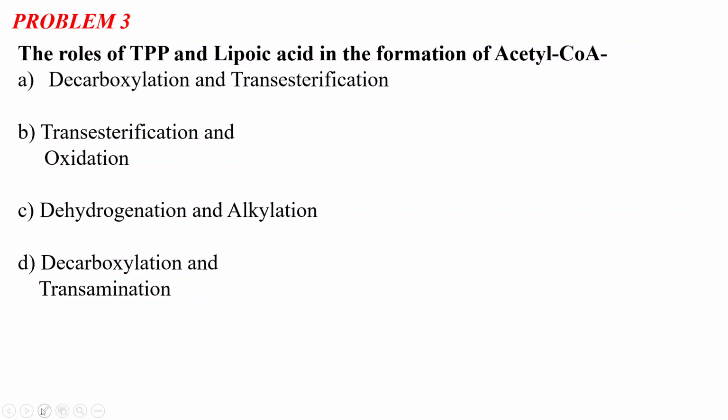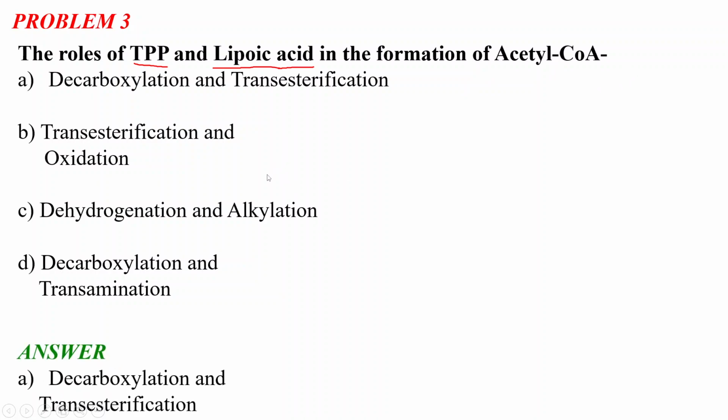In the previous slide, I told you that TPP, lipoic acid, and FAD, these 3 coenzymes, are involved in acetyl CoA biosynthesis. And I also told you to remember the roles of these particular 3 coenzymes in this process. In this question, we will discuss their roles in detail. First, I will show you the answer. Then we will discuss the biosynthesis of acetyl CoA from the pyruvate.